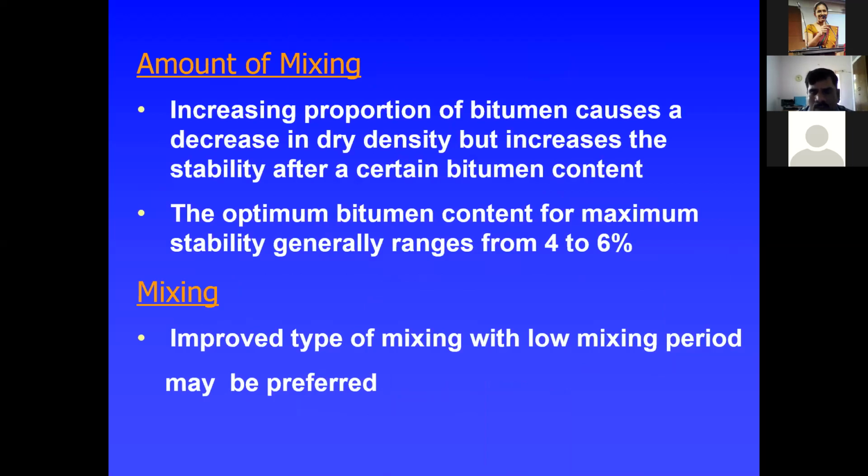The optimum bitumen content for maximum stability generally ranges from 4 to 6%. You can do some trial and error experiments in the laboratory, then fix exactly what the optimum content for maximum stability is. Generally, it will range within 4 to 6%. For mixing, a low mixing period is generally preferred.